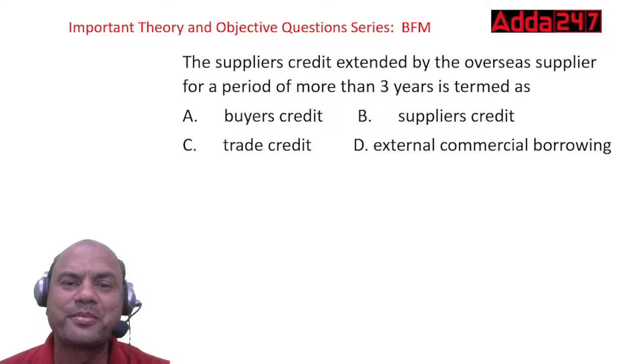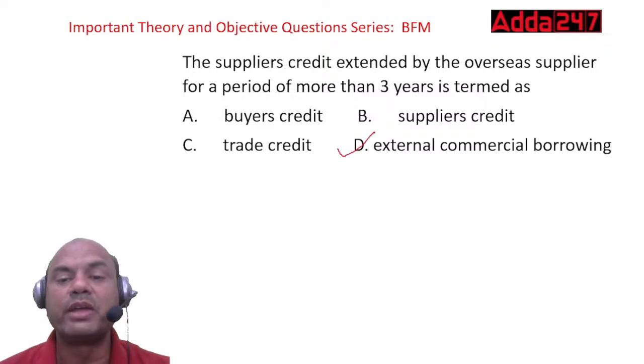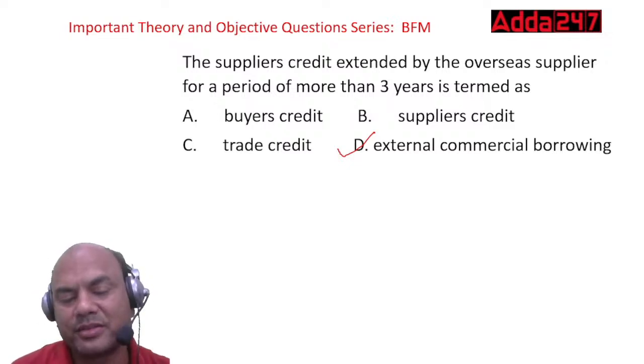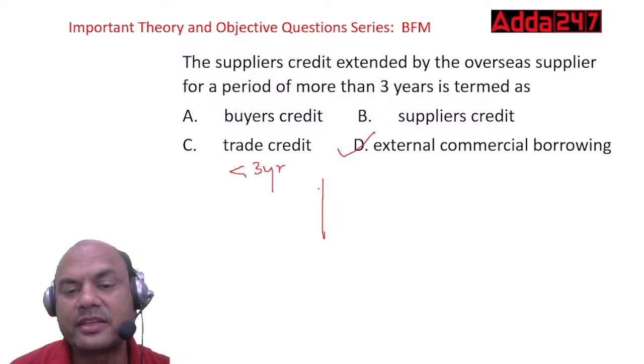So I told you that it is ECB, external commercial borrowing. Whenever any loan is beyond 3 years, it is called as ECB. See here, it's simple. Okay. Below 3 years, less than 3 years, and 3 years and above. So it is ECB over here, ECB.